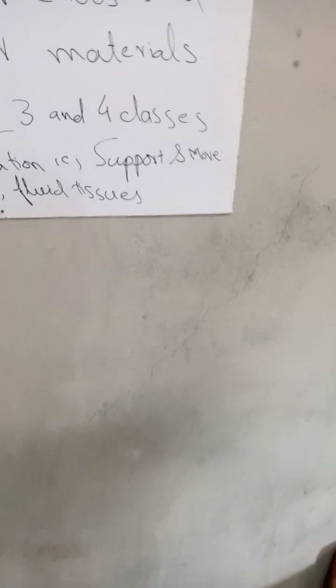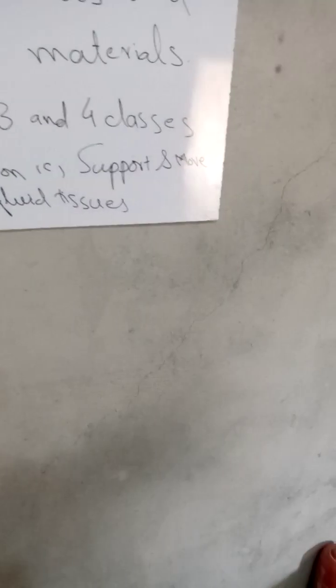The third class of the tissues on the basis of function is support and movement helping tissues. Those tissues which help in support and movement of the body. All those cells which help in support and movement of the body make the third class of the tissues.